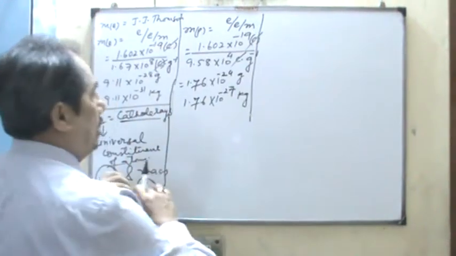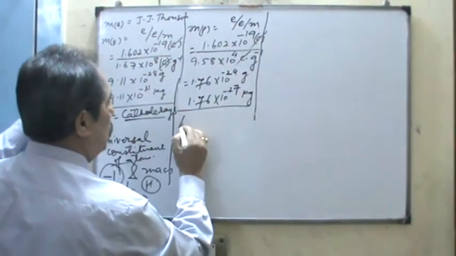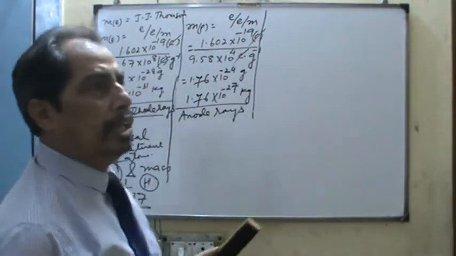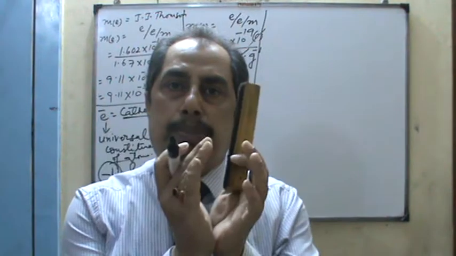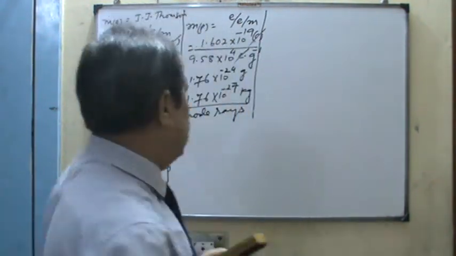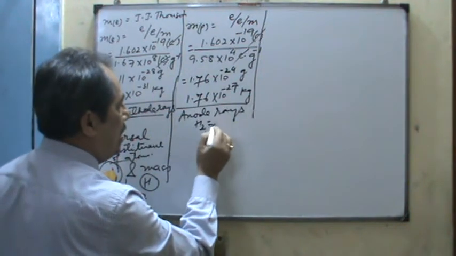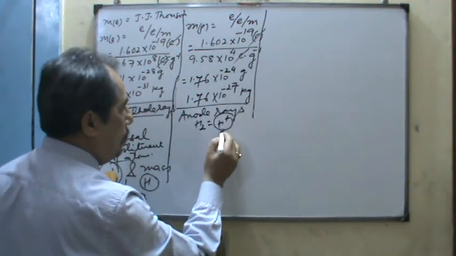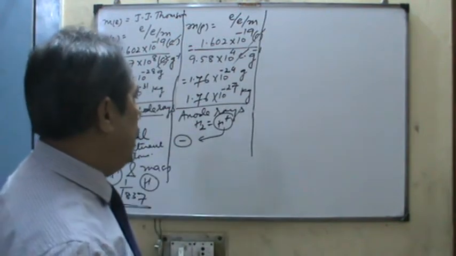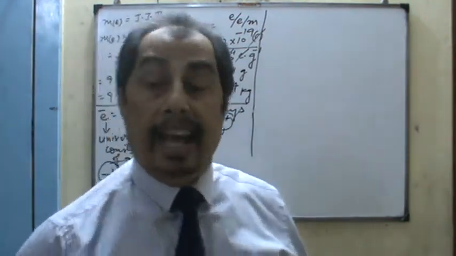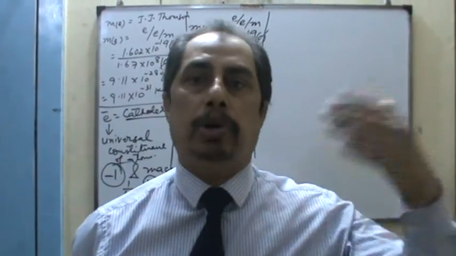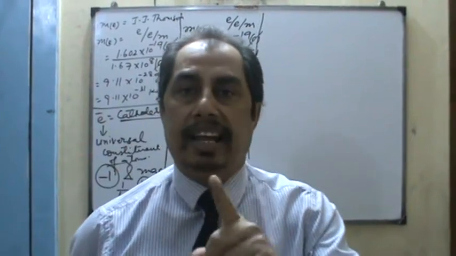Dear students, what about the protons? So protons are anode rays. Actually, they are not produced from the anode, but due to the bombardment of the gaseous particles under high voltage and low pressure, the hydrogen gas breaks into H positive, and this proton moves towards the negative pole. As such, it is known as anode rays. But it is a misnomer, like the electron, these were thought to be produced from the cathode, moving from negative to positive pole. So that is why it was taken as cathode rays.